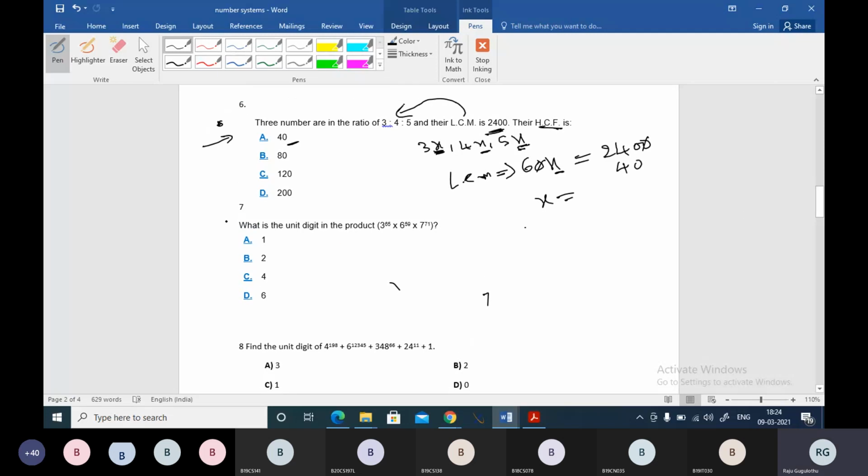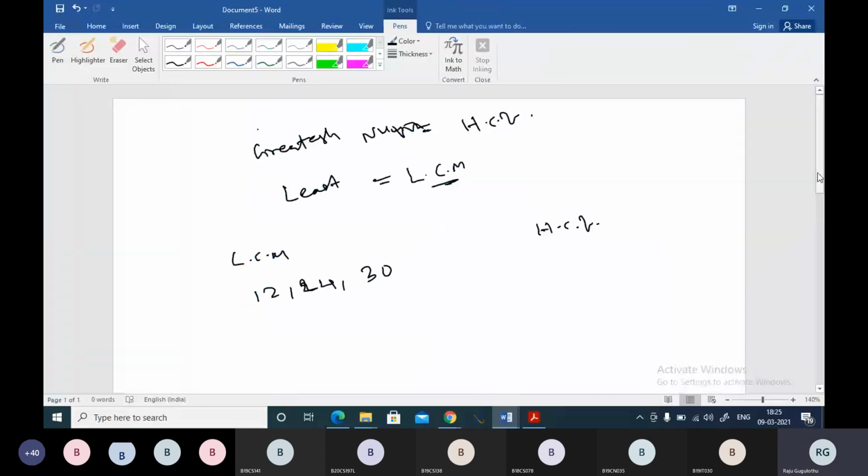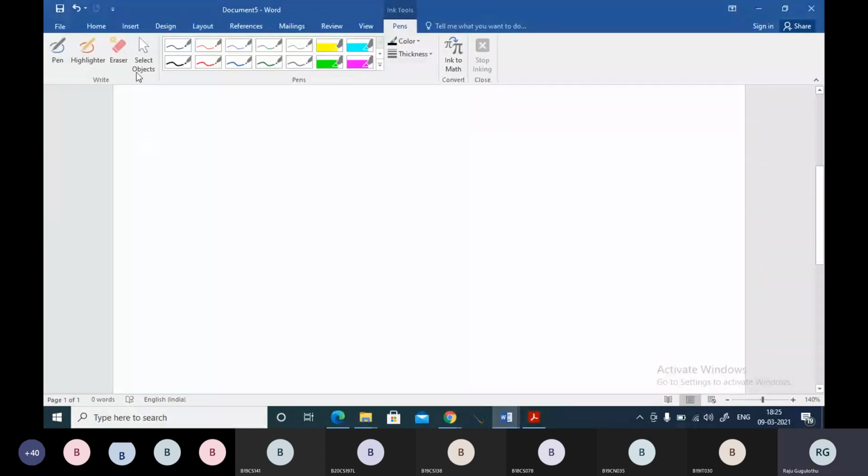Question number 7, unit digit finding, a big story. My god, for third years I have clearly explained this unit digit finding, boss. Unit digit finding key, let me tell you quickly. Okay, we are going to find the unit digit, boss. Please listen carefully. Now tell me, please note and tell me what is the unit digit in this number. If you do the multiplication, what will be the unit digit?